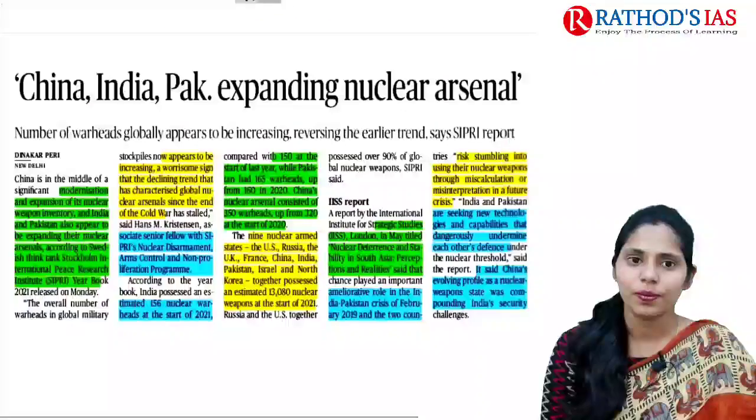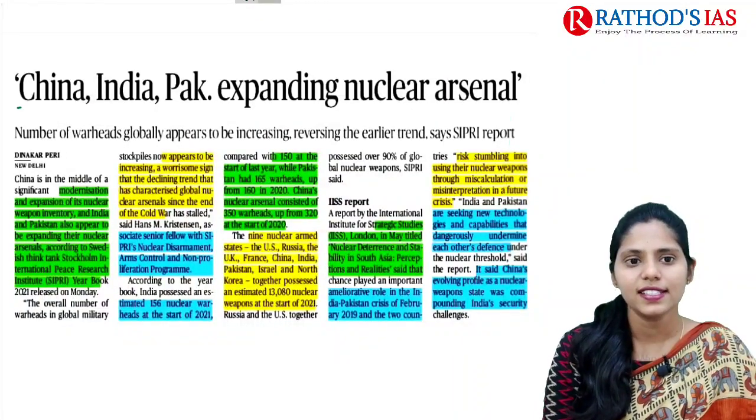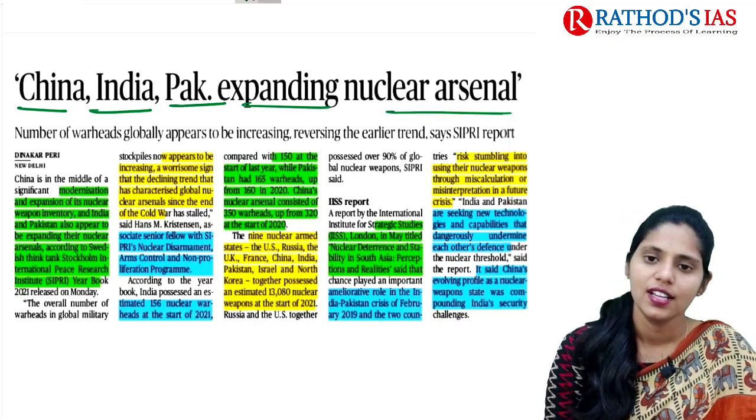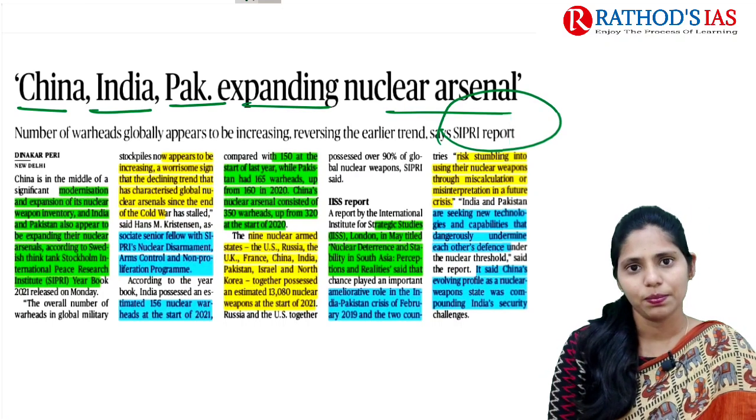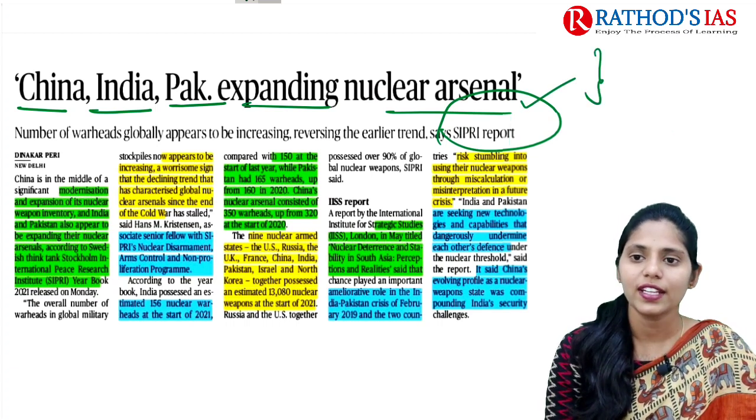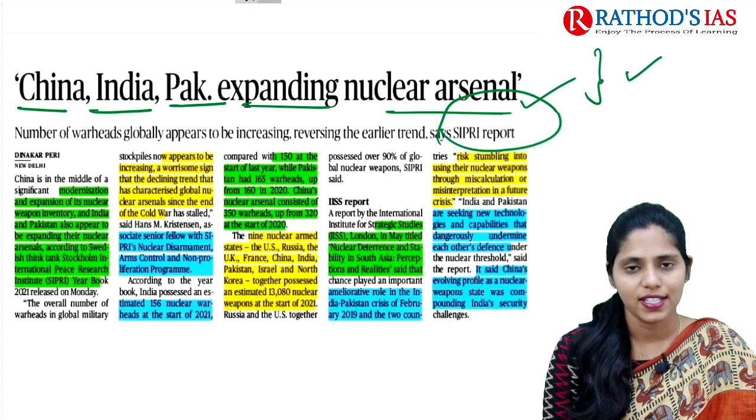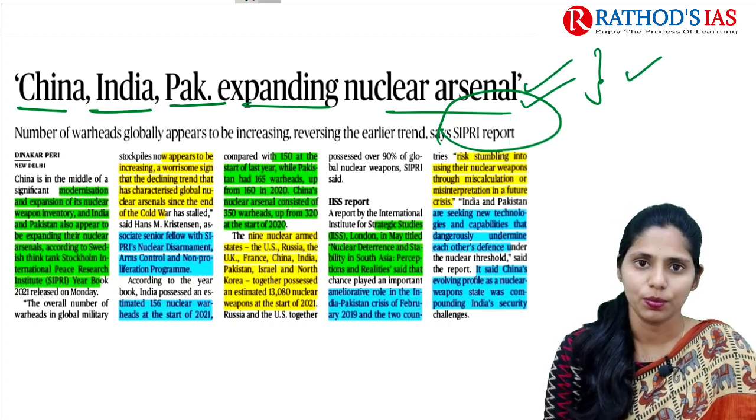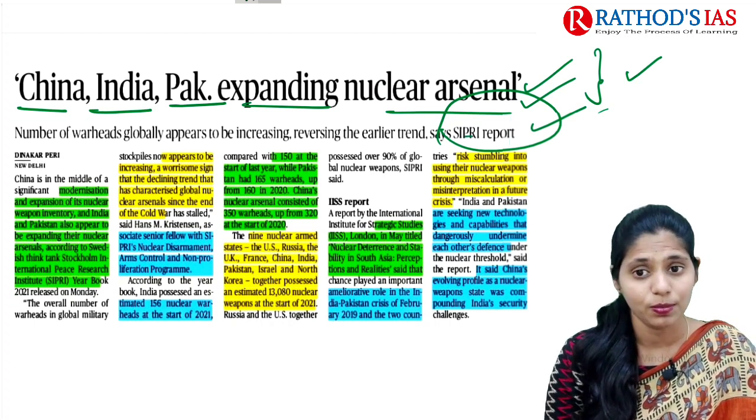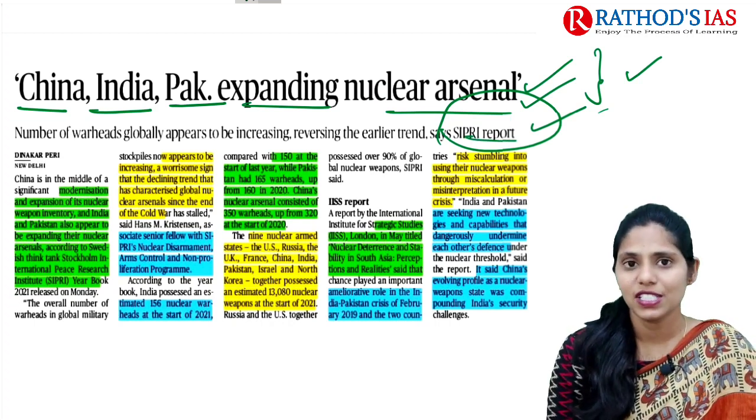Now let us see the next topic. The title says China, Pakistan expanding nuclear arsenal. This is according to the SIPRI report. This report will be very useful. Whenever you are writing about nuclear warheads, etc., you can quote this report. You can expect some prelims-based questions from this report and also mains-based questions.